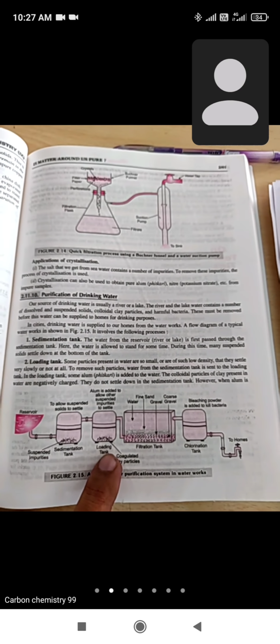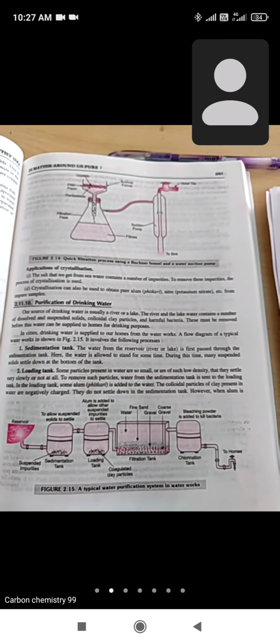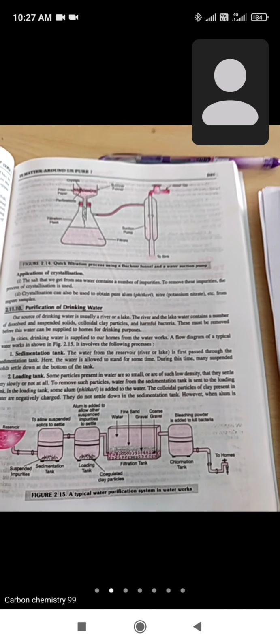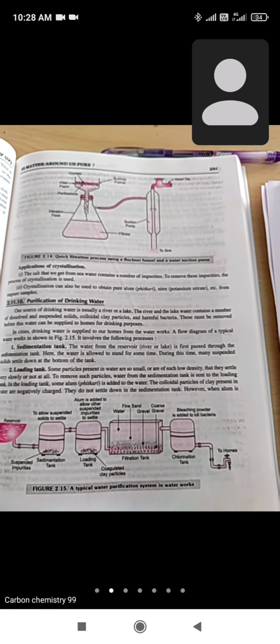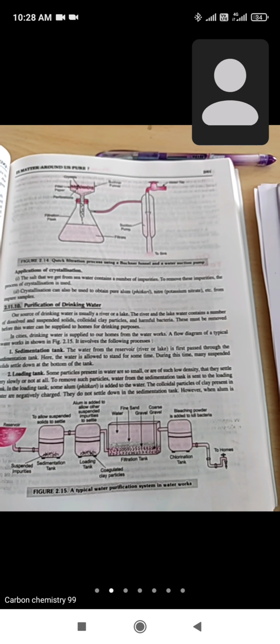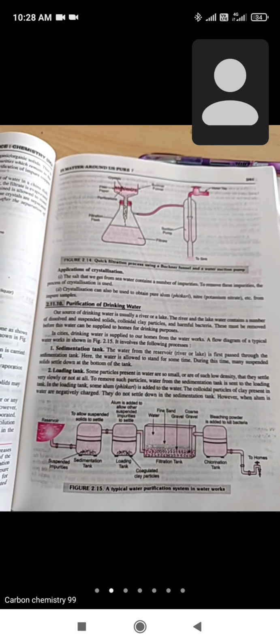Now then the water is passed to a loading tank. Some particles present in a water, which are very small and of very low density, will settle down in this loading tank very slowly. To remove such very small particles, the loading tank will have a movement of the Fitkari, alum.